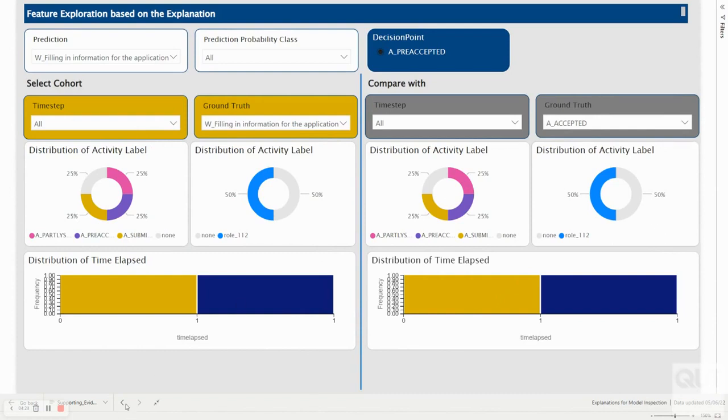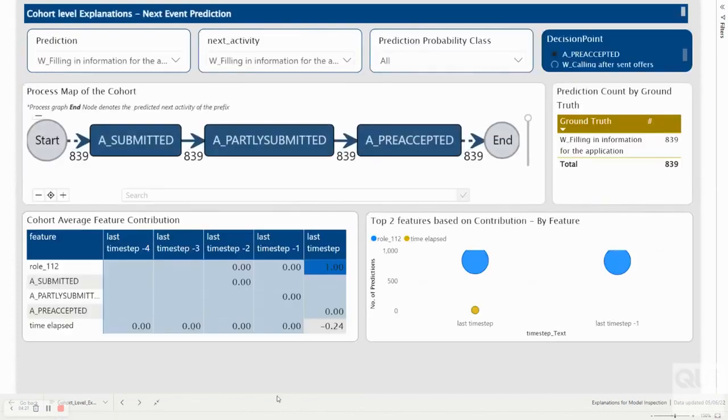So, our diagnosis is that the model performs badly for these particular targets because at this particular decision point, the majority of the traces look quite identical. So we cannot expect the model to make a good judgment based on the data that is given.